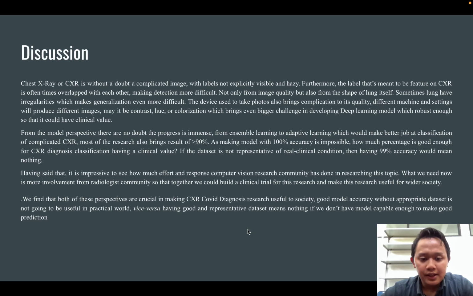So yeah, having said that, it is impressive to see how much the computer vision community worked together in such a short time to generate so much research. We hope that at least we will get to clinical trials. So this method, this invention, this research not only benefits the research community, but also people in general.